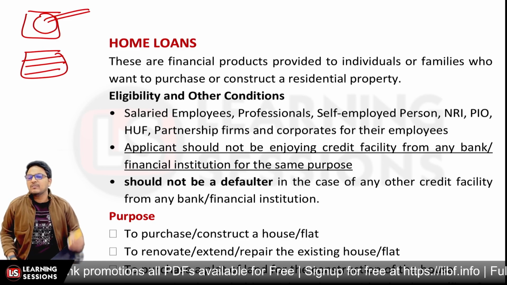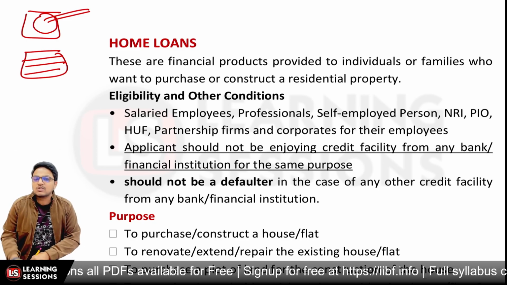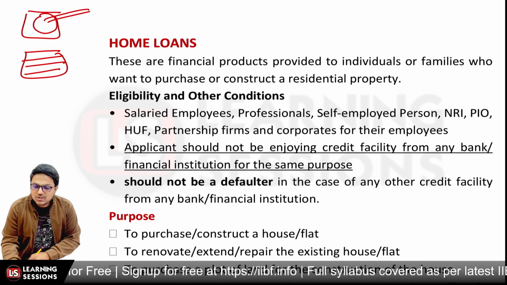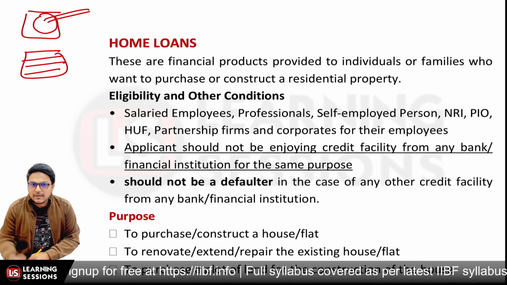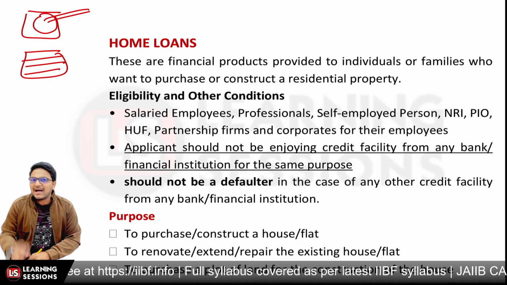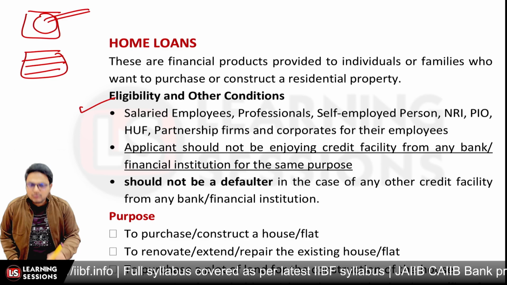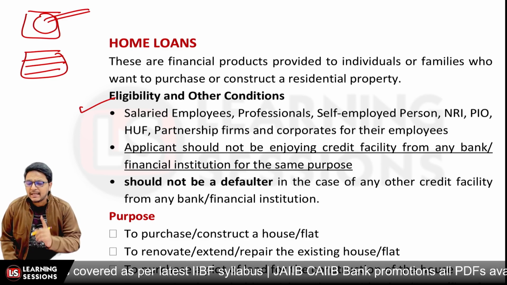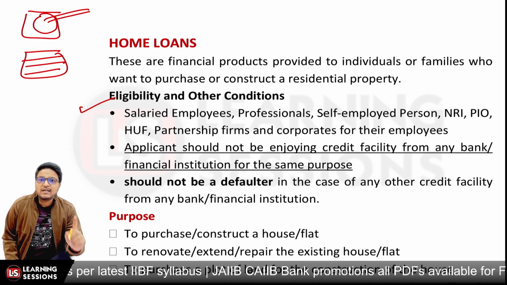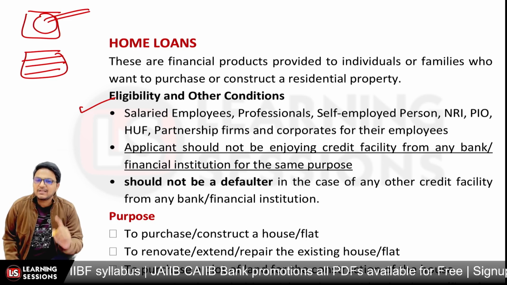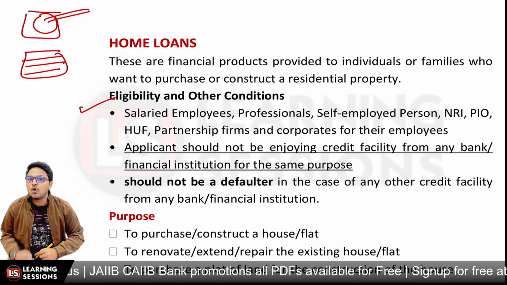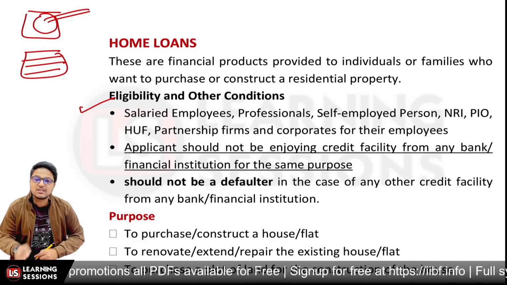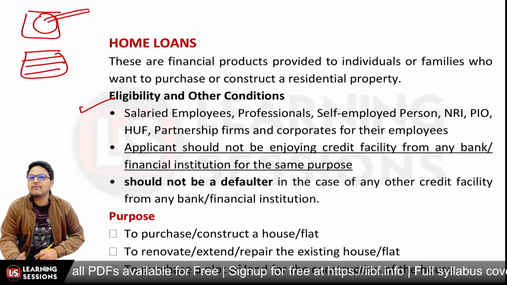Salaried persons, business professionals, self-employed persons, even NRI persons or persons of Indian origin, HUF, partnership firms, and corporates for their employees are all eligible for housing loan purposes. Further, the applicant should not be enjoying a credit facility for the same purpose from any other institution. Then the person can get the home loan easily, and the person should not be a defaulter. Definitely that's the case, and the person must be capable of entering into a legal and valid contract.